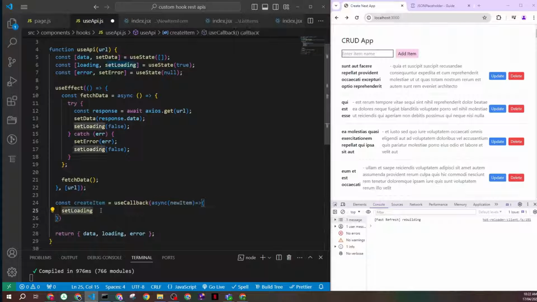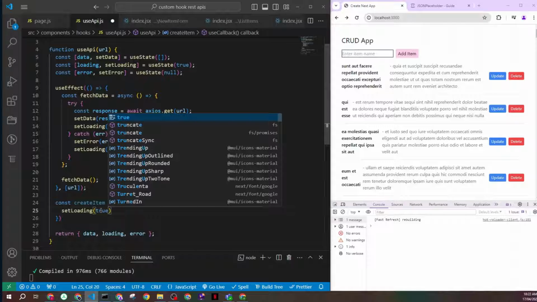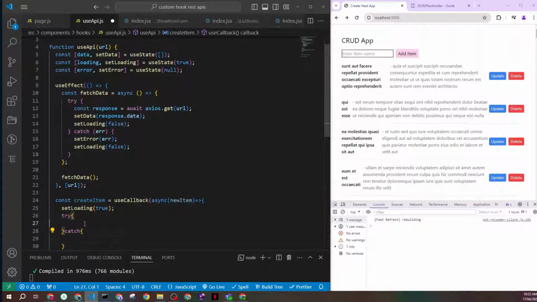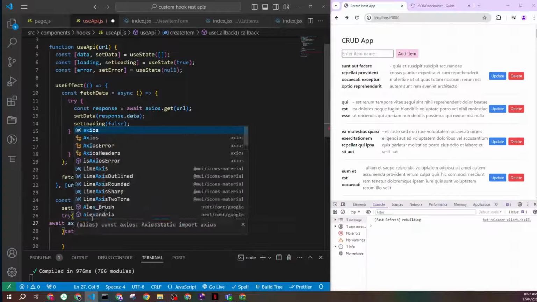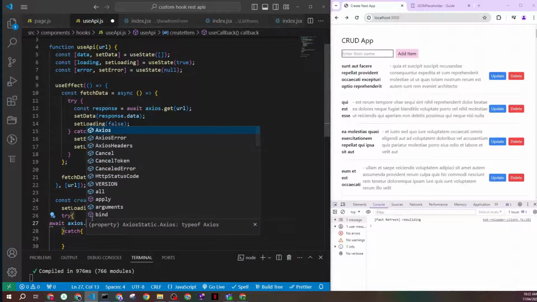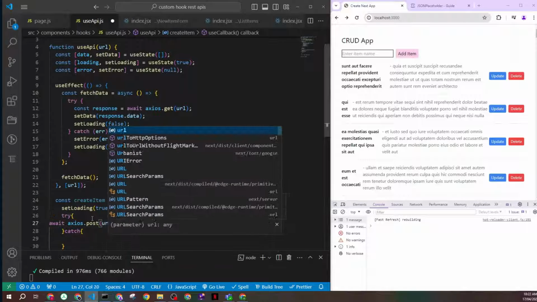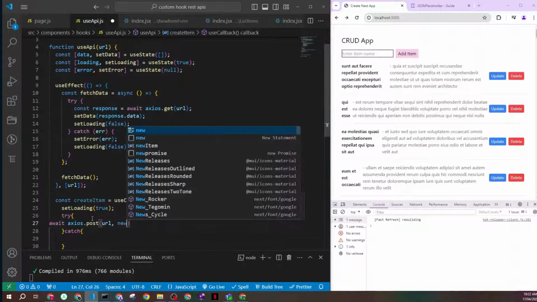So we set our loading to true, and then we have our try catch block, and inside our try we'll trigger our API call. So await Axios, and this time we have post because we're creating, and that post will expect a URL and also a new item.